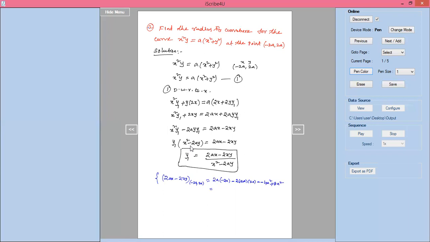Minus 4a square plus 8a square is 4a square.